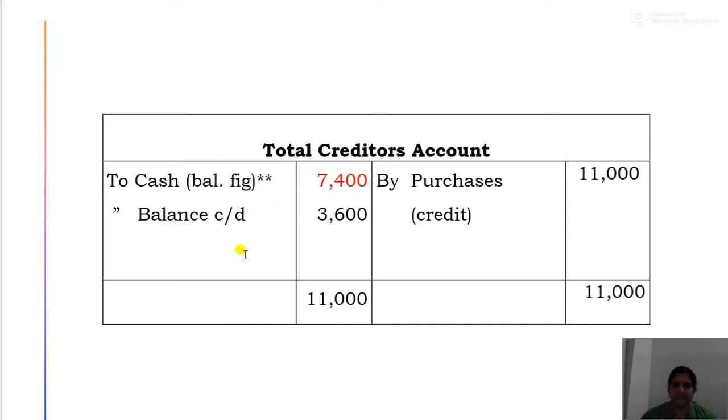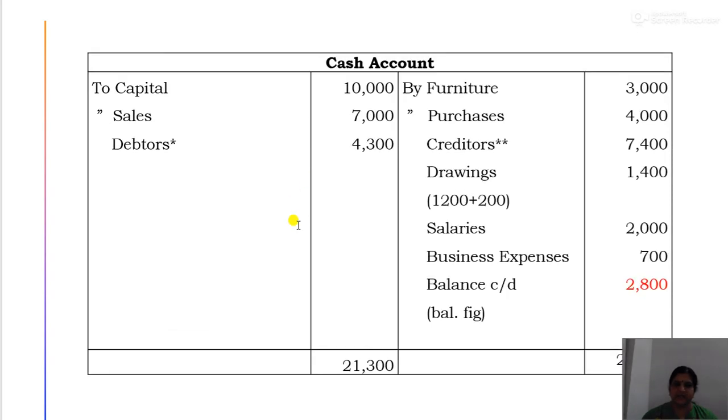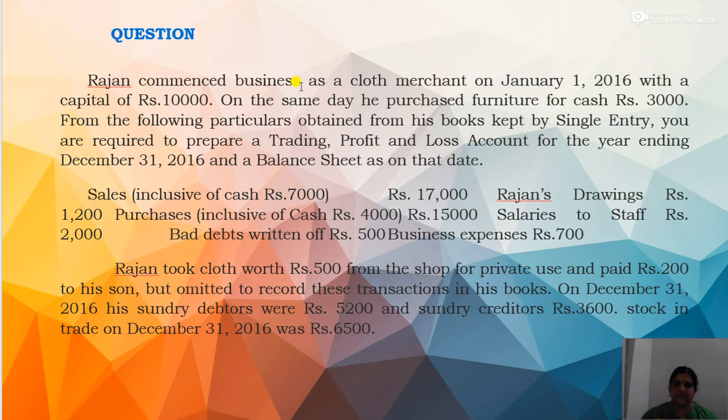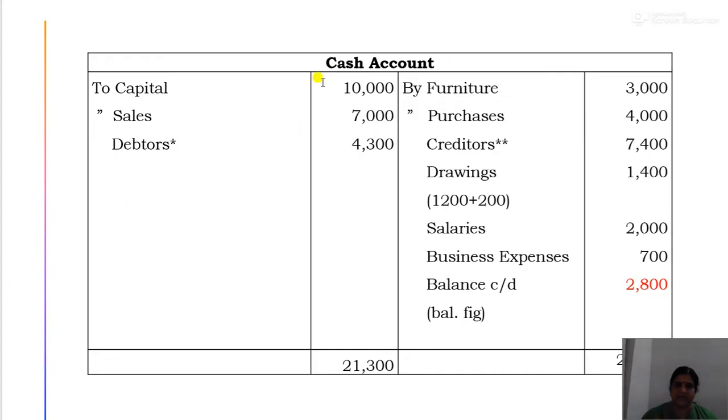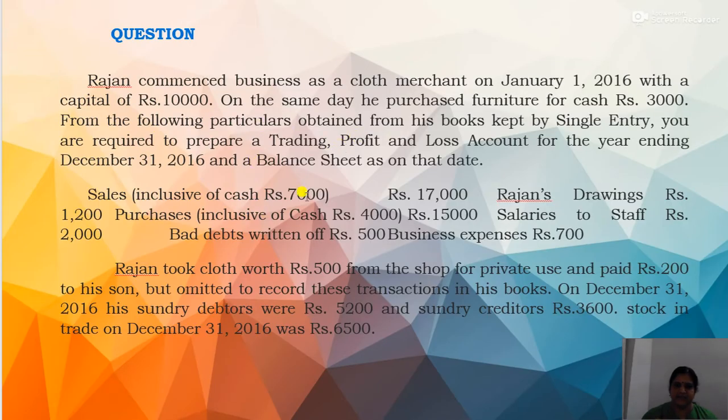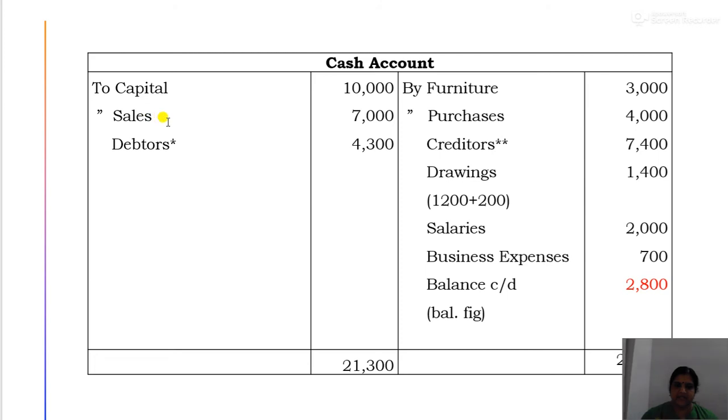Now we will prepare the cash book for the purpose of knowing the closing cash balance. Okay, in cash account, the first information is Rajan commenced business with cash rupees 10,000. So the journal will be cash account debit to Rajan's capital. Now cash account debit to capital rupees 10,000. Then there is cash sales of rupees 7,000, and cash purchases of rupees 4,000. So we write to sales 7,000, then by purchases 4,000.